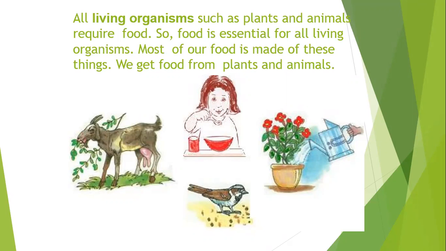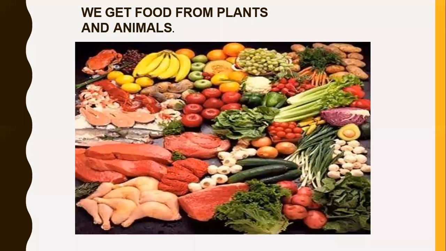Most of our food is made of these things. We get food from plants as well as animals. You know that we get different kinds of food materials from plants, as we already learned, as well as from animals.